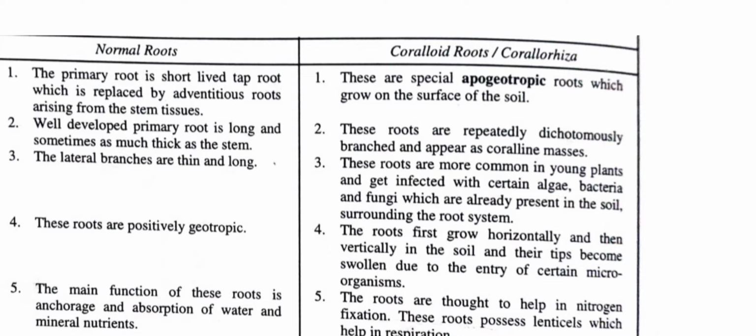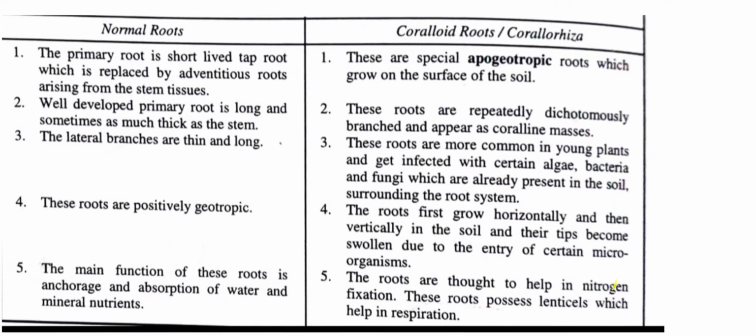The coralloid roots are more common in young plants and get infected with certain algae, bacteria as well as fungi, which are already present in the soil surrounding the root system. Normal roots are positively geotropic, while coralloid roots first grow horizontally and then vertically in the soil, and their tips become swollen due to entry of certain microorganisms.